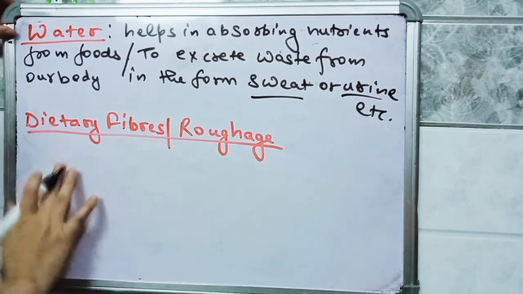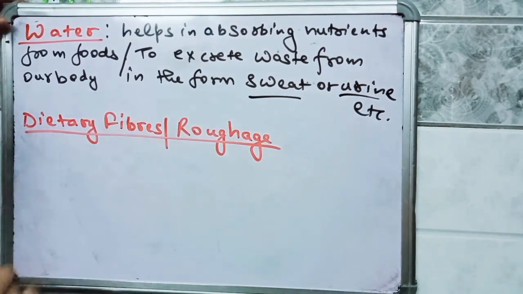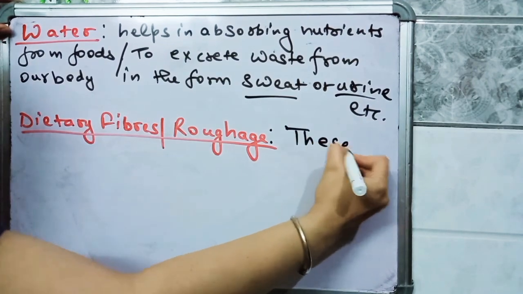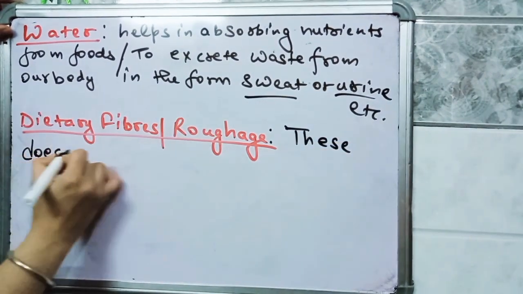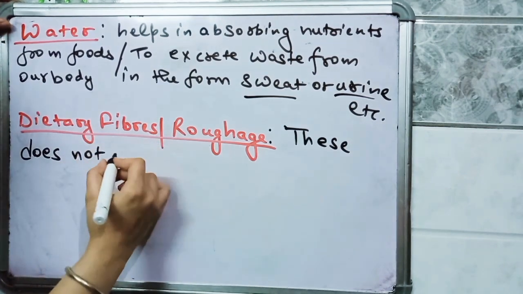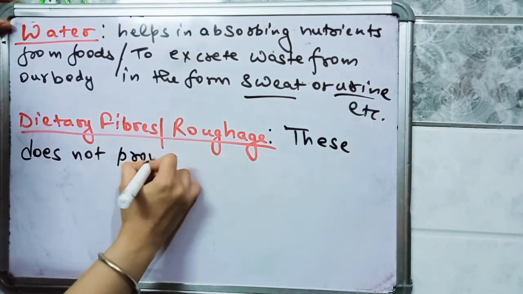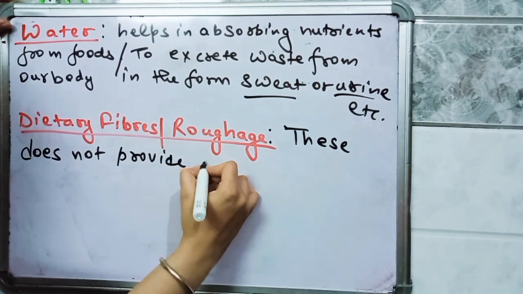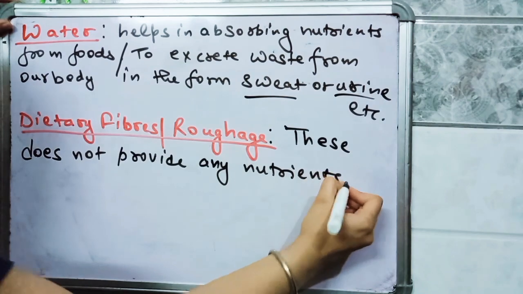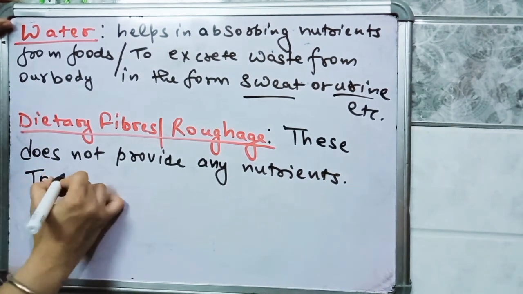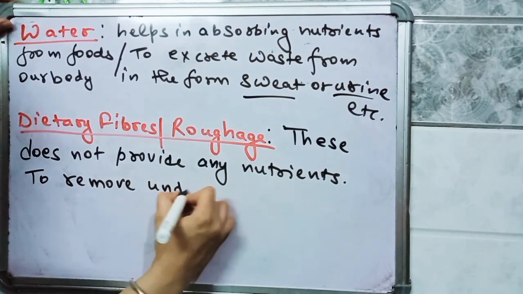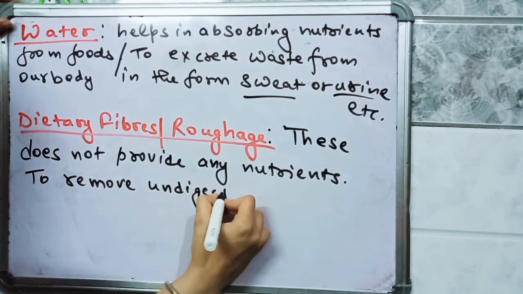Also, our body needs fibers. These fibers don't provide any kind of nutrient, but they help to remove undigested food.